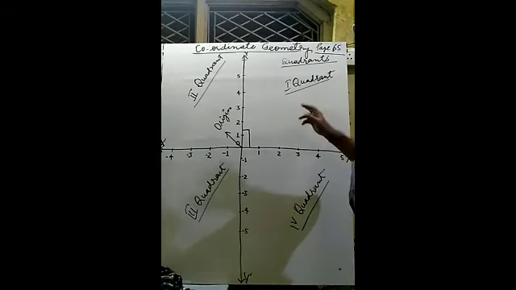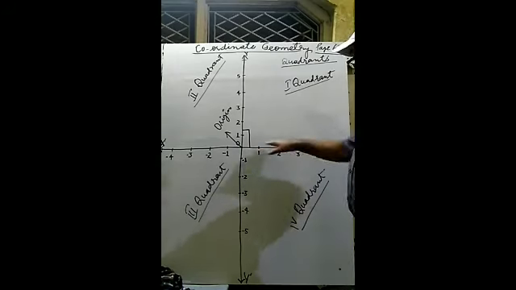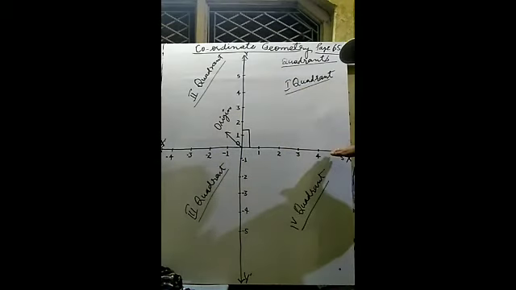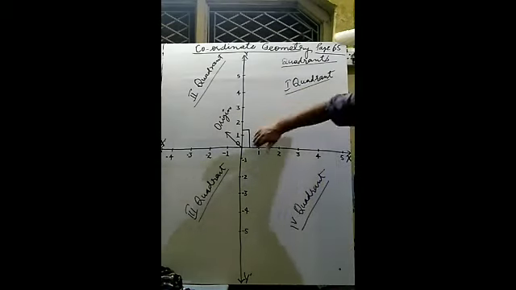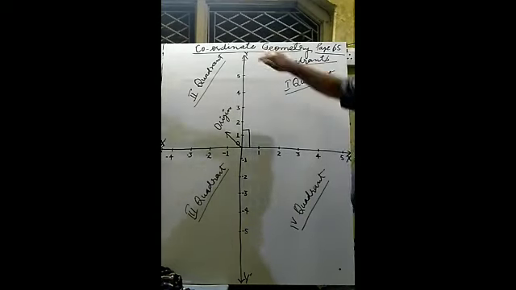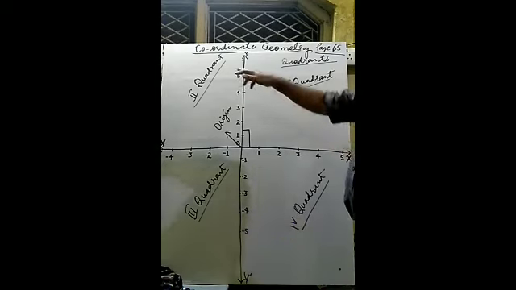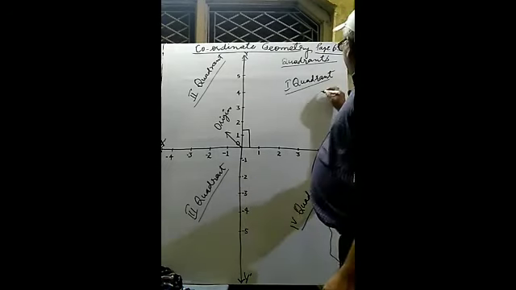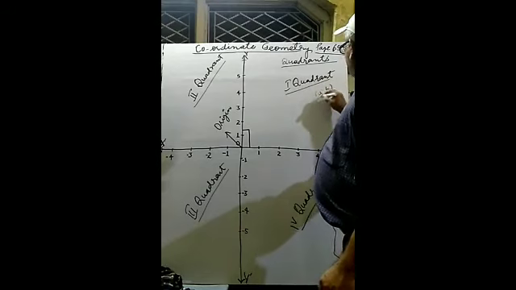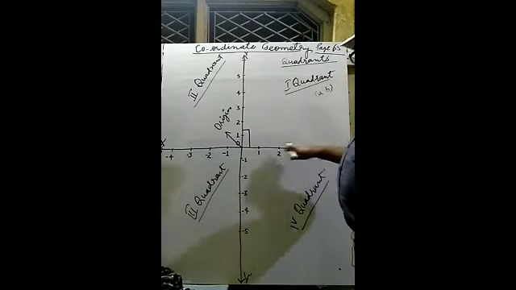In ordered pair form, this distance will be written first and this distance afterward. Suppose A and B are in an ordered pair, then A is represented on the x-axis and B is represented on the y-axis.